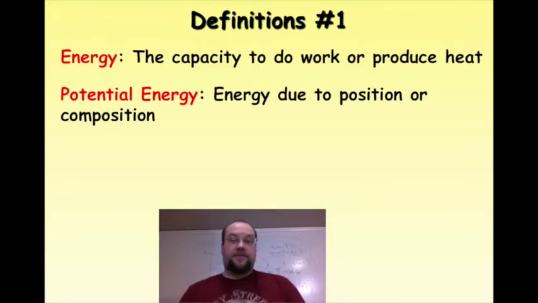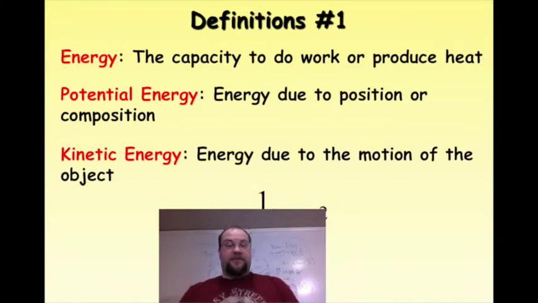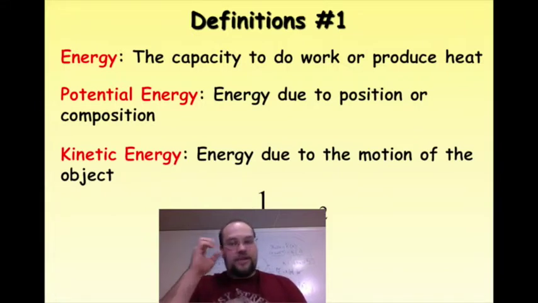The first is potential energy. Potential energy is essentially the potential of the chemicals, or the energy stored in the chemical bonds, which is the composition. Right? And then the other type of energy is kinetic energy, which is the energy of motion. Temperature is directly related to kinetic energy.